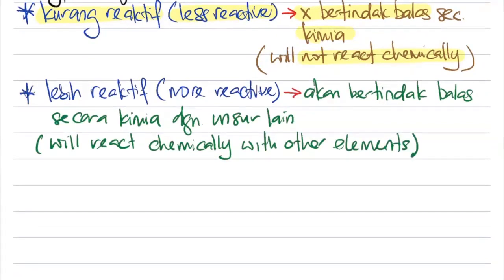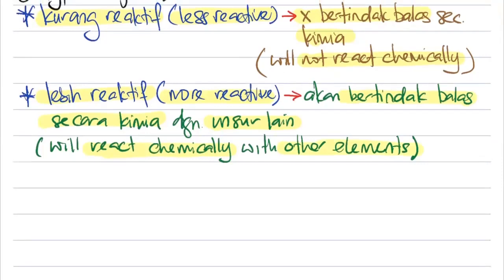So the keyword here is that kalau dia lebih reaktif, dia akan bertindak balas secara kimia, and always make sure it must be unsur yang lain, which means it's not the same thing. And if it's more reactive in English, it will react chemically, and the keyword here, it must be with other element. So this is the basic you all need to know.